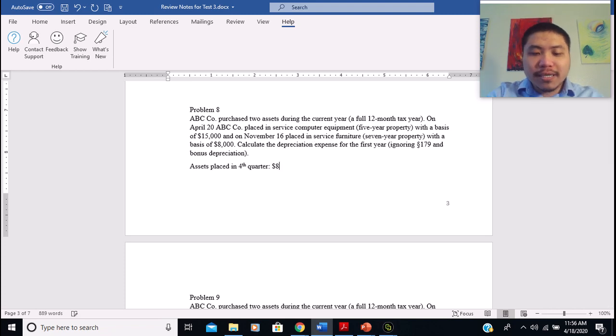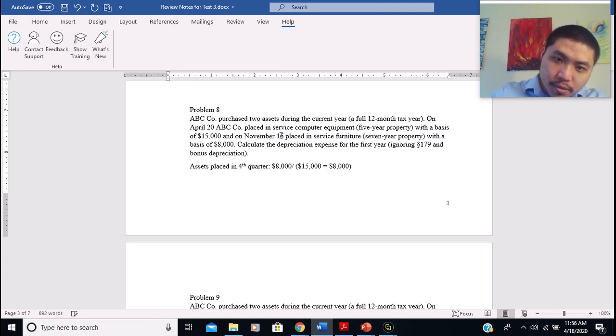So $8,000 divided by the total amount of assets placed in service, which is $50,000 plus $8,000, which is $58,000, right? So 8 divided by 23, how much is that?